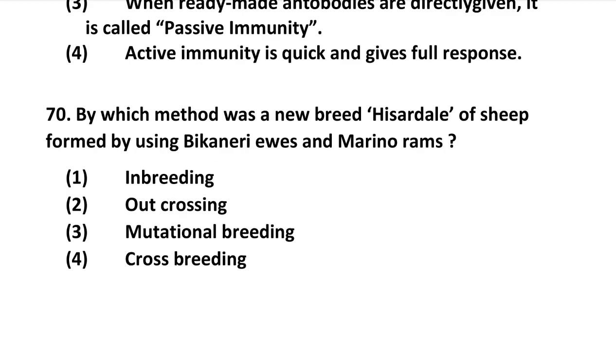Next question number 70. By which method was a new breed Hisardale of sheep formed by using Bikaneri ewes and Marino rams? Option 1 inbreeding, option 2 outcrossing, option 3 mutational breeding, option 4 crossbreeding. So the right option is crossbreeding. The fourth one is the right option.